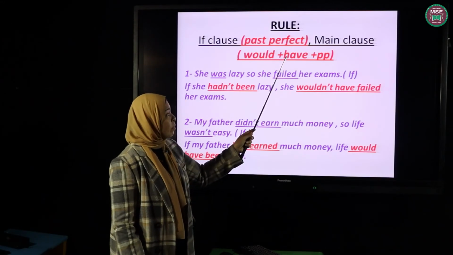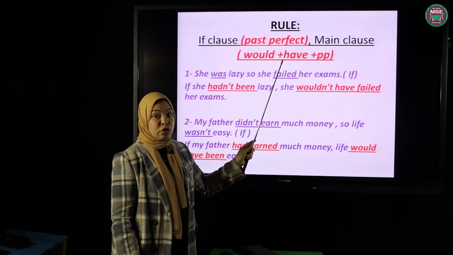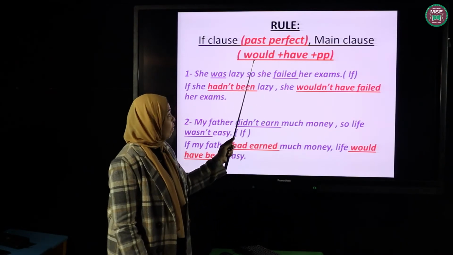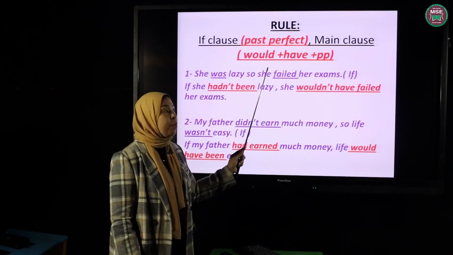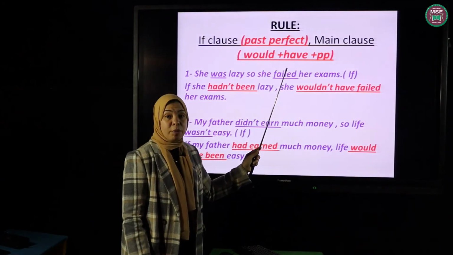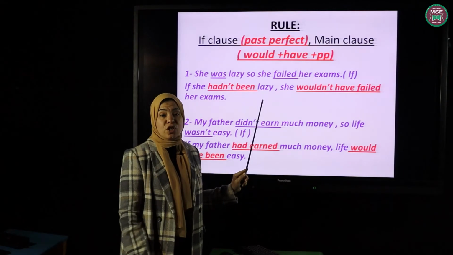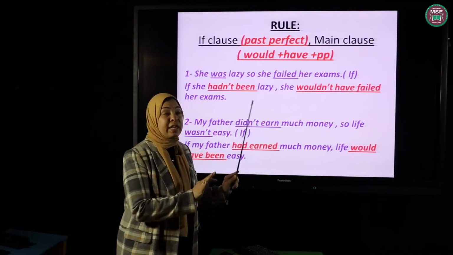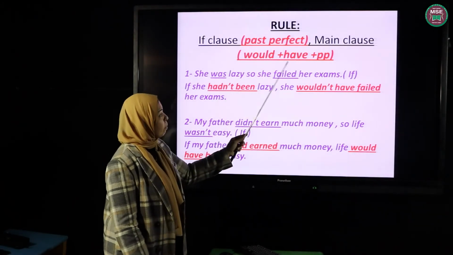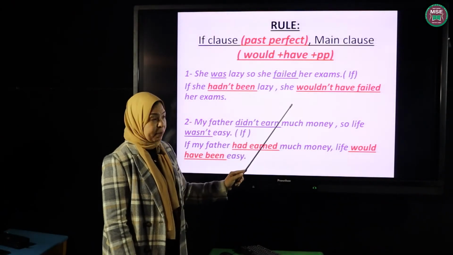And this have could never be changed to has. Usually we put have because after would, after any of the modal verbs, we should put the infinitive form. And the infinitive form here is have. So don't you ever change have to has or had. Usually it's have. Keep it as it is. You should memorize the form. Past perfect, and in the main clause would, have, and PP.